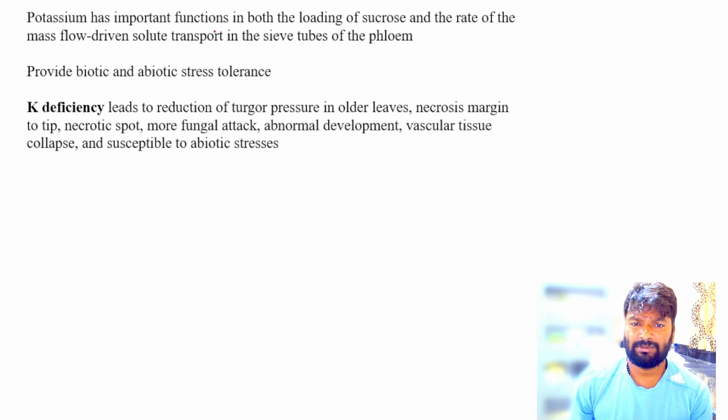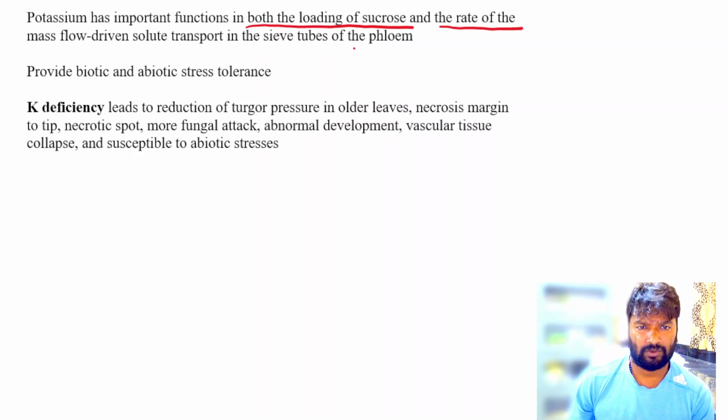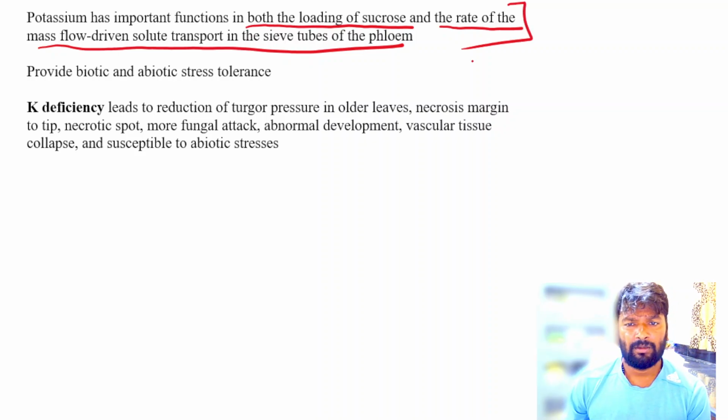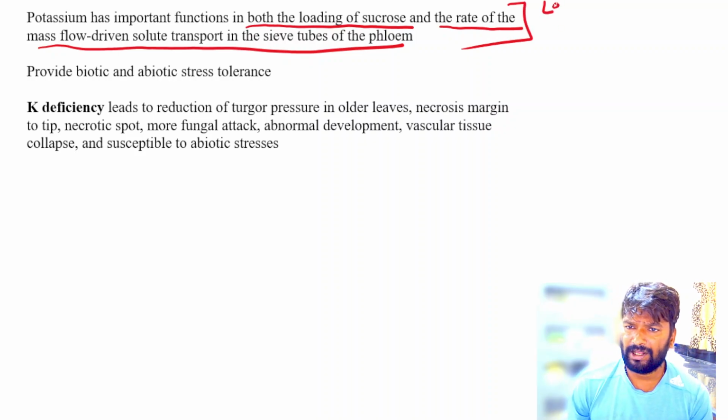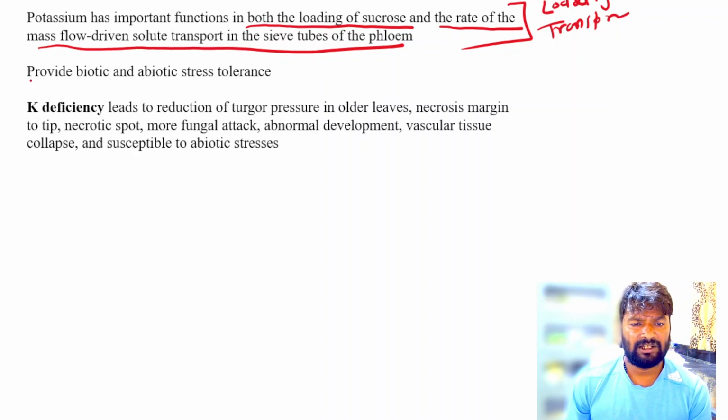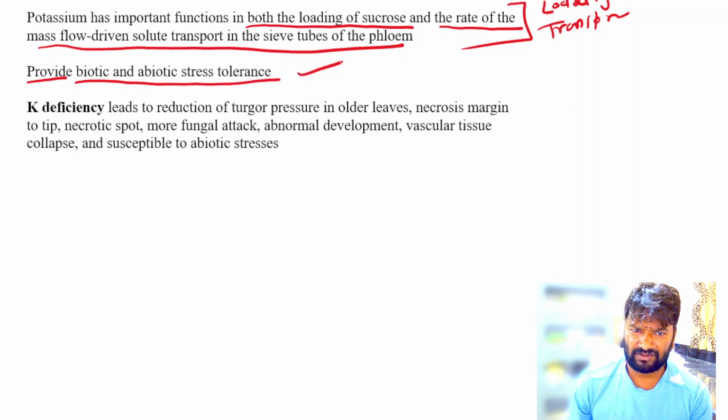Now the potassium has an important function in both the loading of sucrose and the transport of this sucrose, or rate of the mass flow driven solute transport in the sieve tubes of the phloem. So it regulates both the processes, loading and transport. And potassium provides biotic and abiotic stress tolerance.